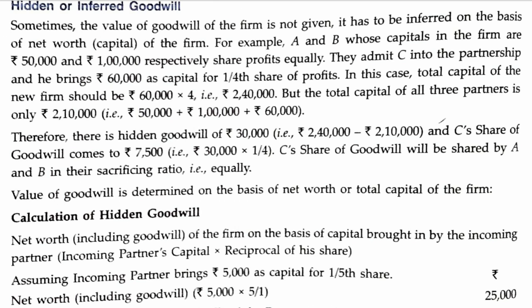Now hidden goodwill is actually the difference between net worth and actual capital of partners. So it will be 2,40,000 minus 2,10,000, that is 30,000. On the basis of that 30,000, the new partner will bring his share of goodwill. Since the new partner has 1/4 share, he will bring 30,000 into 1 by 4, which is 7,500. So this is what is called hidden goodwill.